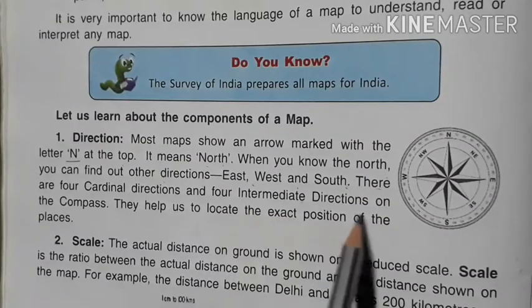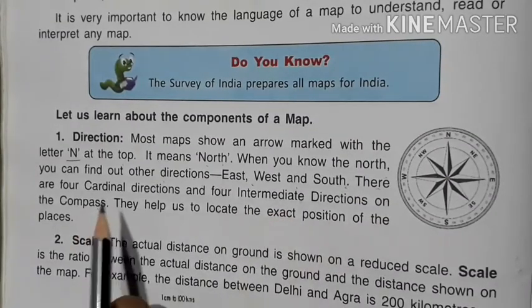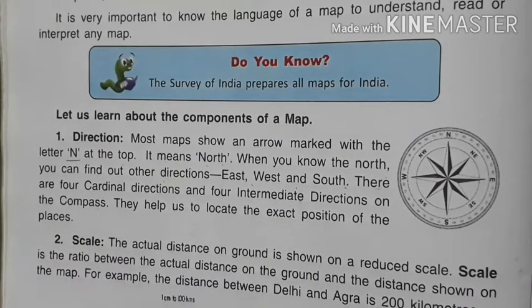And there are four intermediate directions on the compass. Cardinal directions are the main directions and intermediate directions are the subdirections. What do we call subdirection? The subdirection between north and east is northeast. Between north and west, it is northwest. South and east, it is southeast. And south and west, it is southwest.